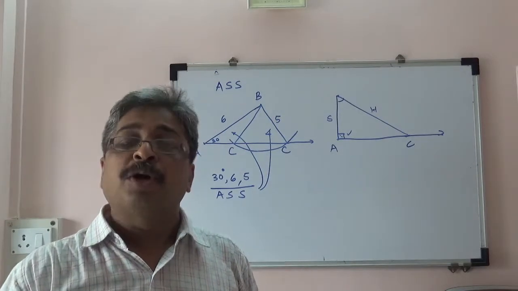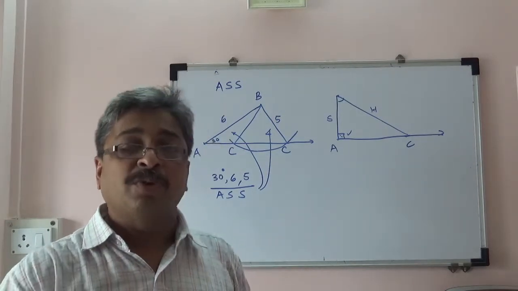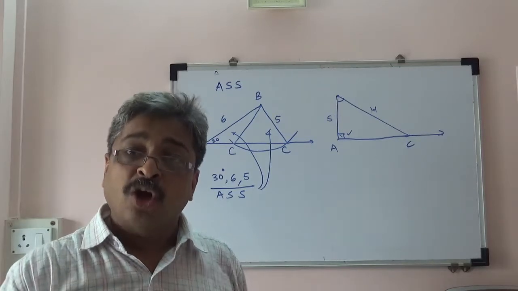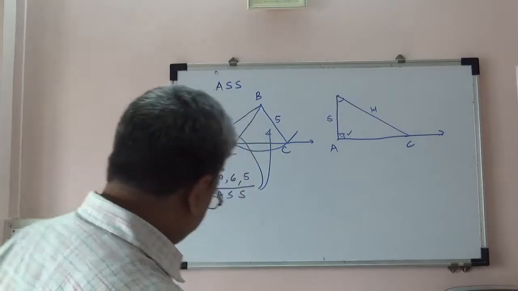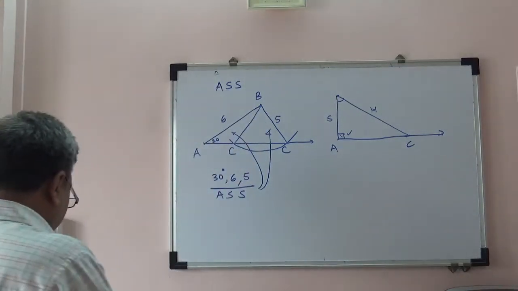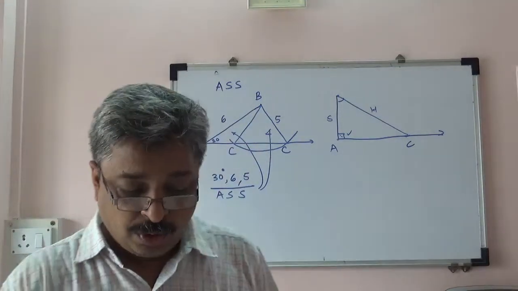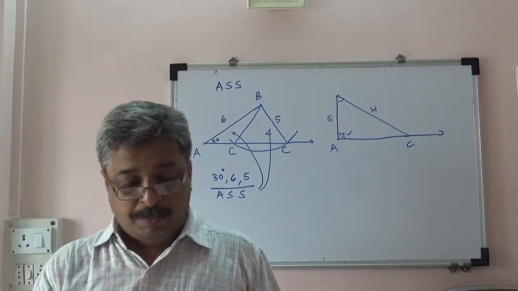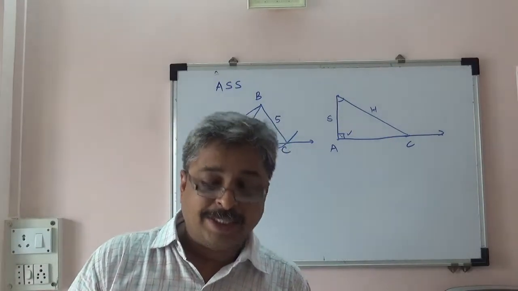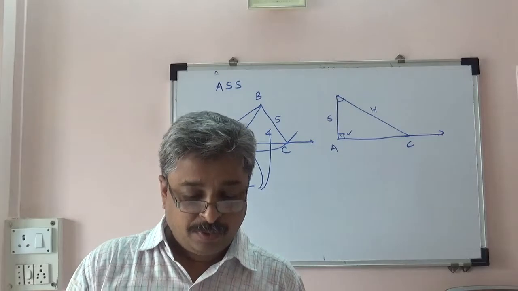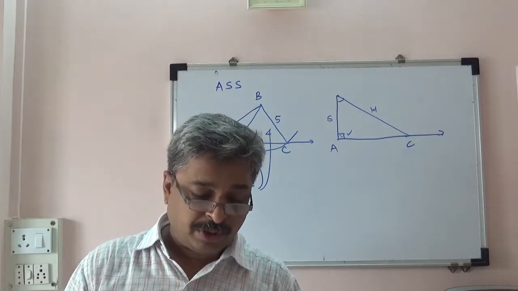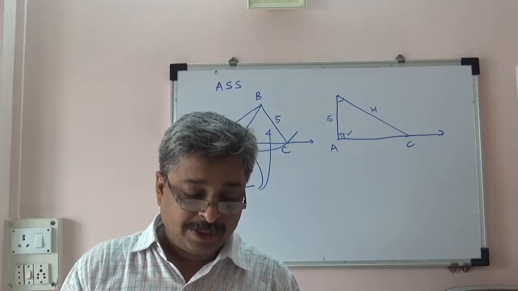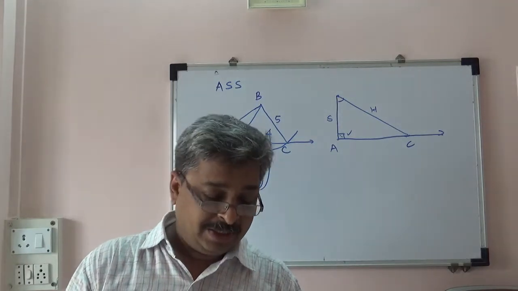So it is important to know which tests of congruences are there and which are not, and why they are not. Okay. Now the next thing that we are going to do is we will prove perpendicular bisector theorem number 1, which is, if a point is on the perpendicular bisector, then it is equidistant from the endpoints.